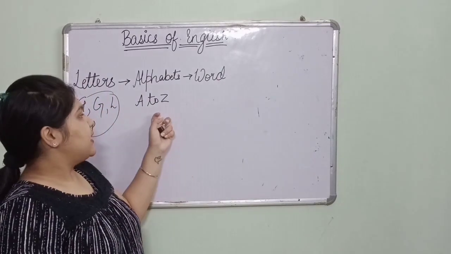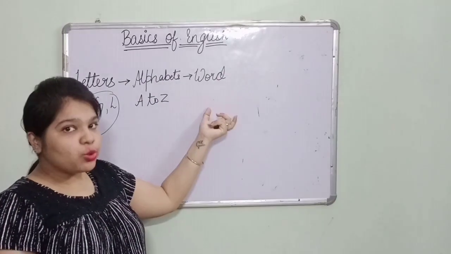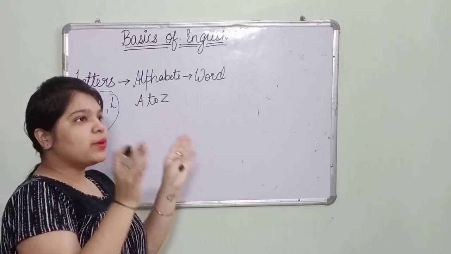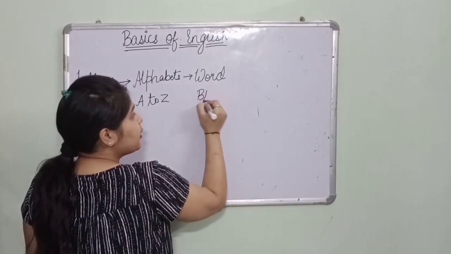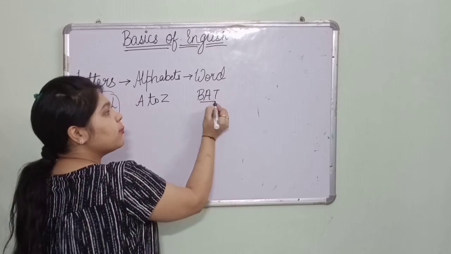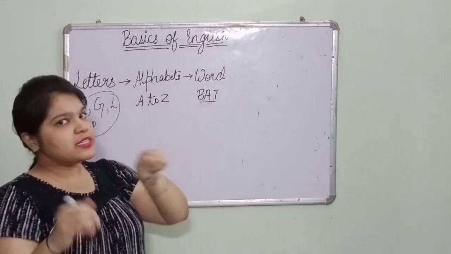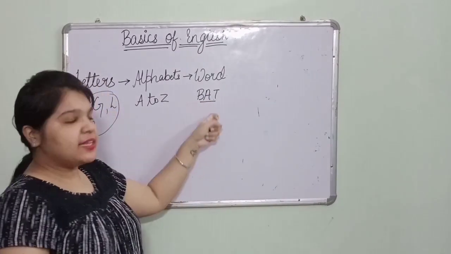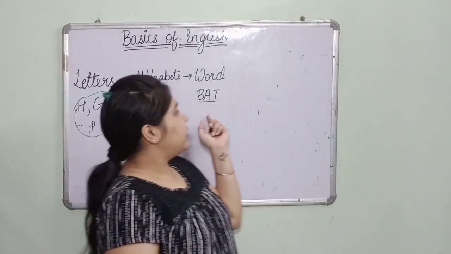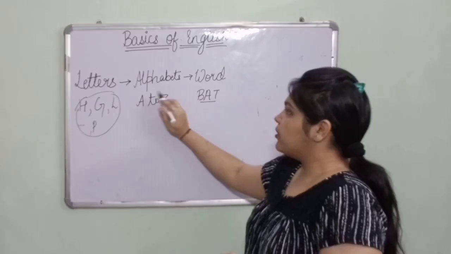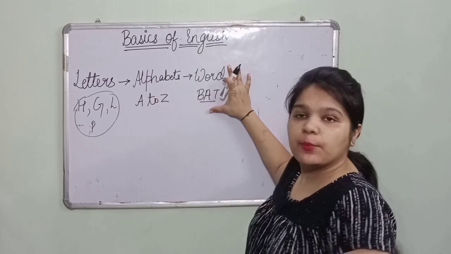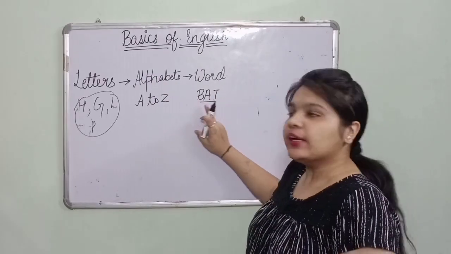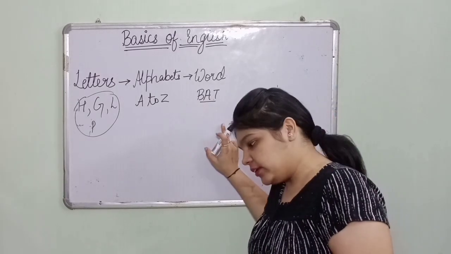Now what are words? When we take some of the alphabets and join them to make proper sense, then it becomes a word. Like B-A-T. B-A-T is a word, meaning bat. So it has become a word when we have taken some of the letters from the alphabets to make a proper word, that is B-A-T, bat.